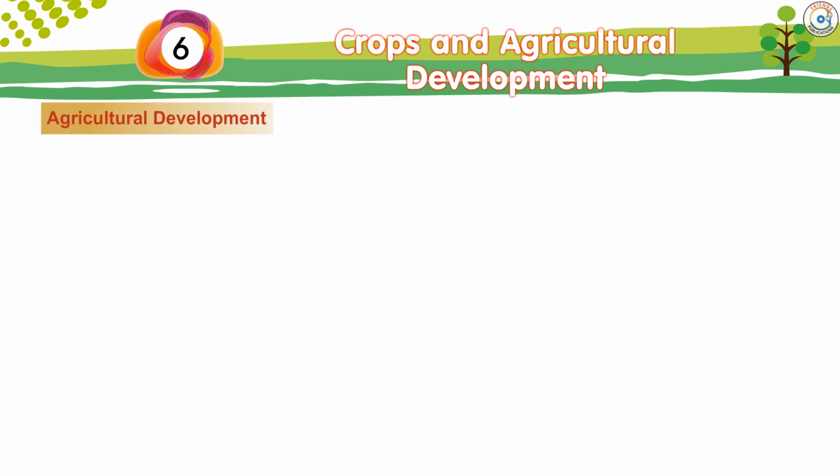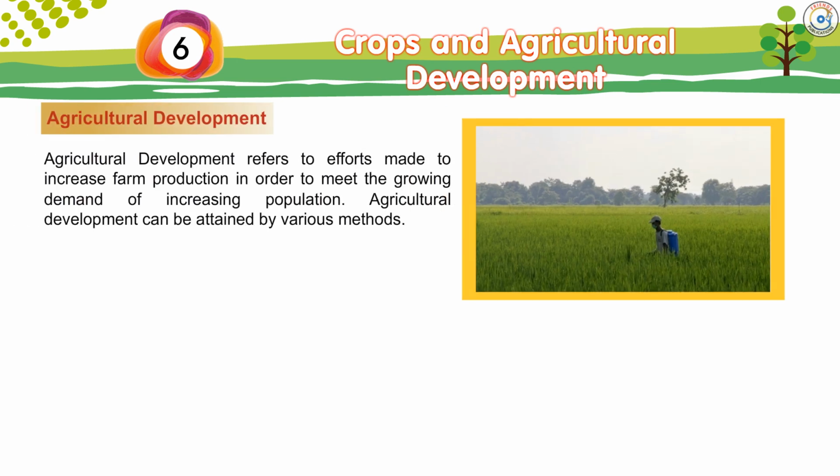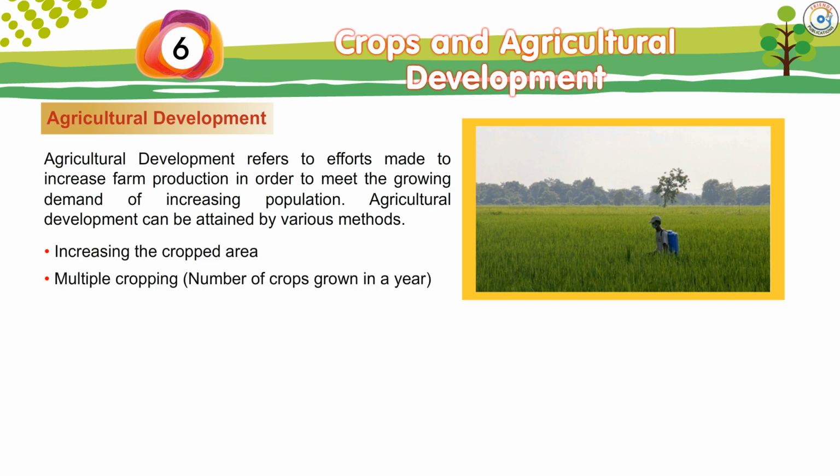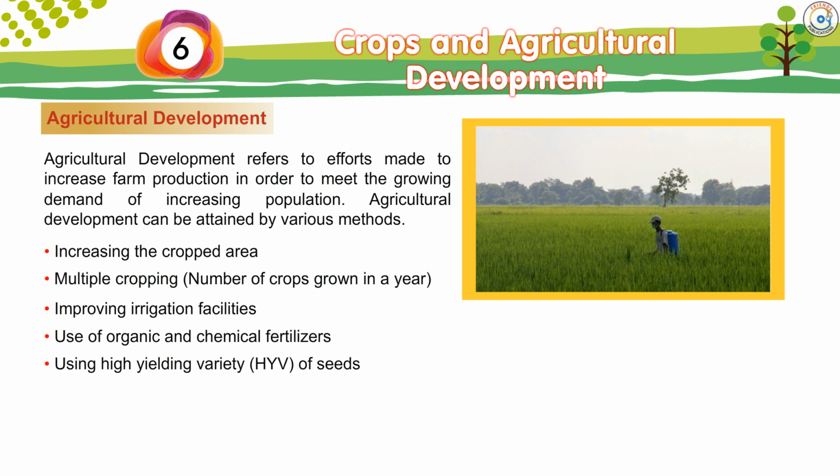Agricultural development. Agricultural development refers to efforts made to increase farm production in order to meet the growing demand of increasing population. Agricultural development can be attained by various methods: increasing the cropped area, multiple cropping, number of crops grown in a year, improving irrigation facilities, use of organic and chemical fertilizers, using high-yielding variety HYV of seeds, mechanization of